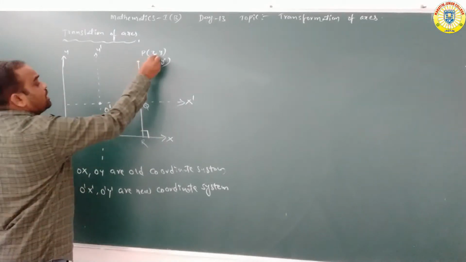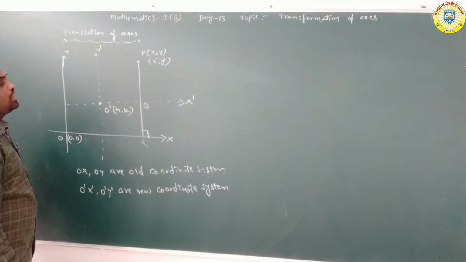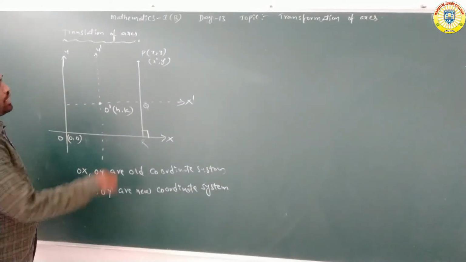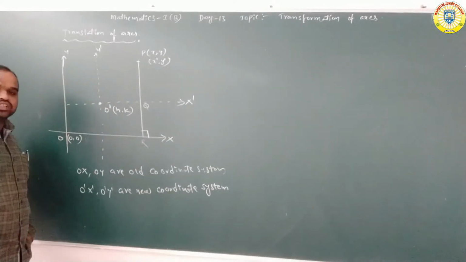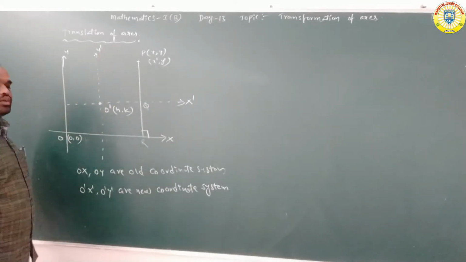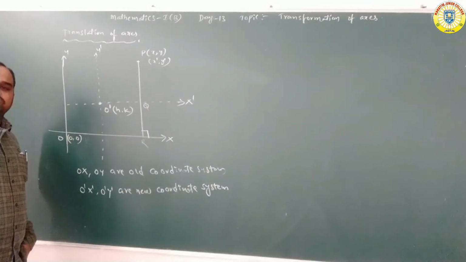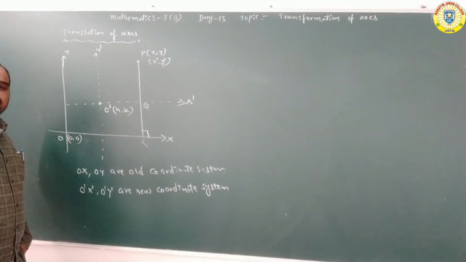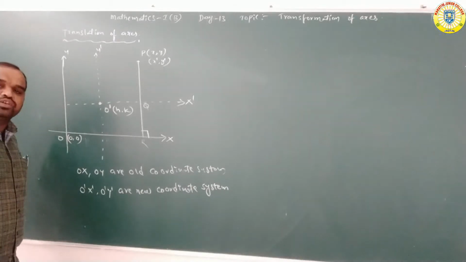Here observe this one. x, y are the coordinates of P with reference to which system? Old system. x', y' are the coordinates of P with reference to which system? New system.